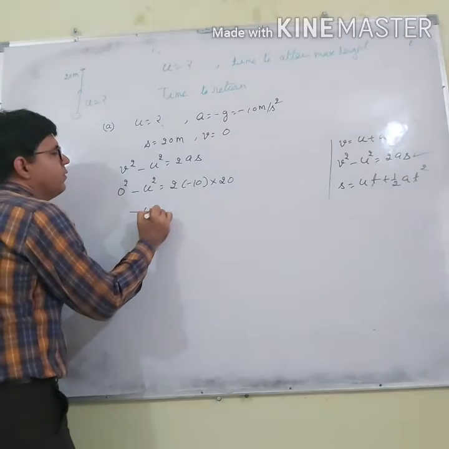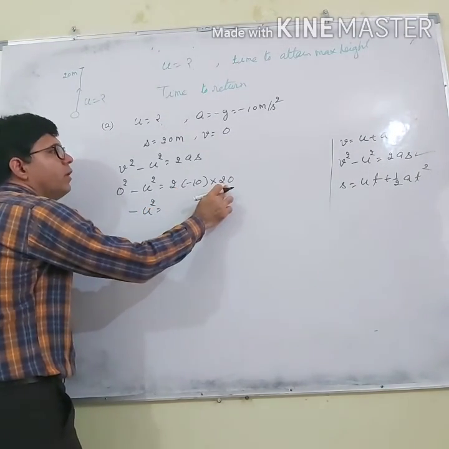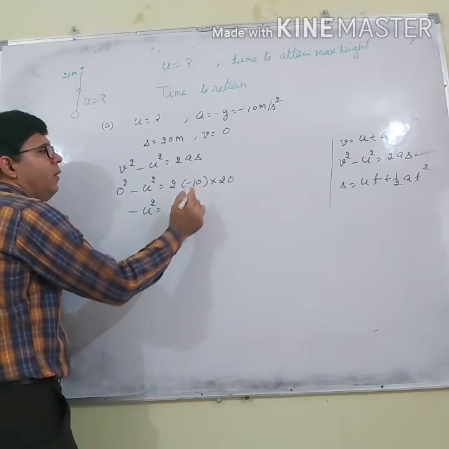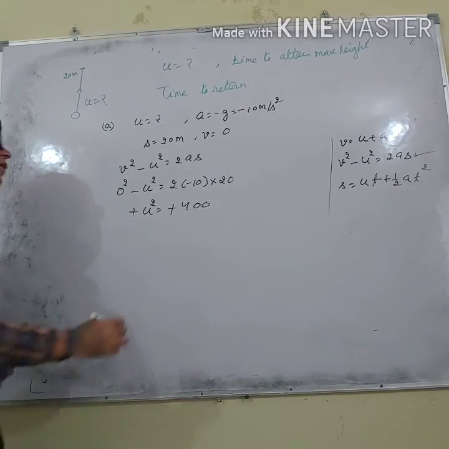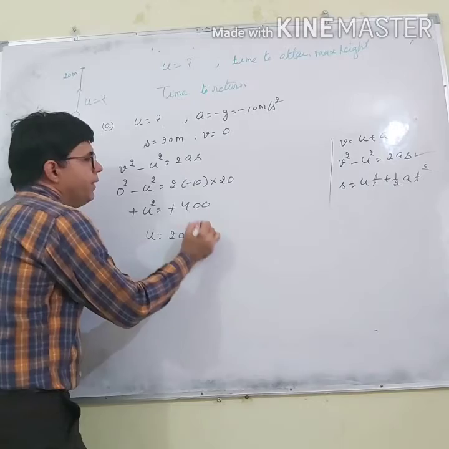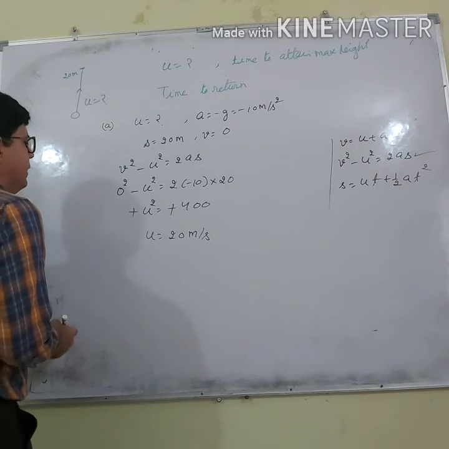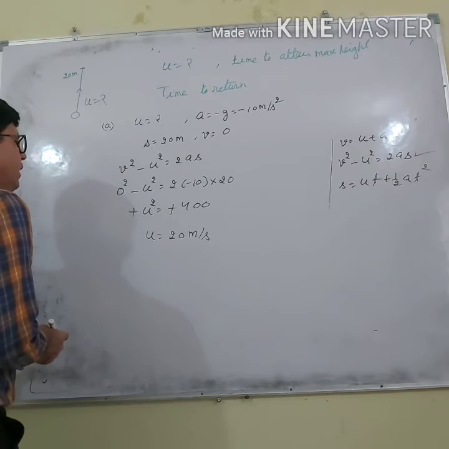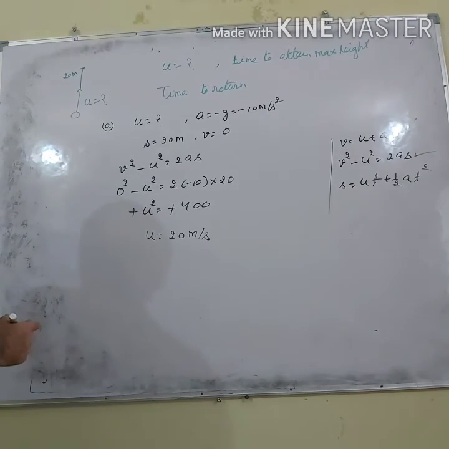So minus u square equals minus 400, this minus sign gets cancelled. So u is 20 meter per second.